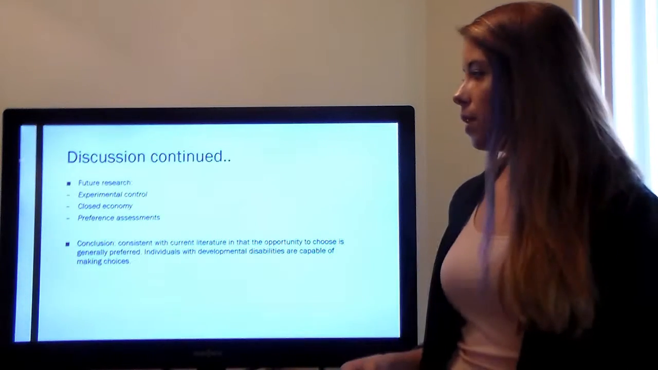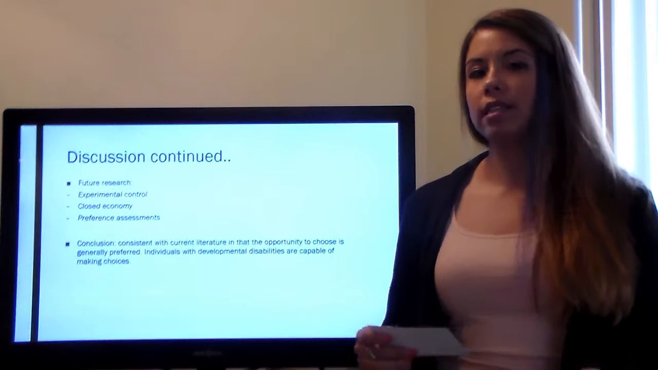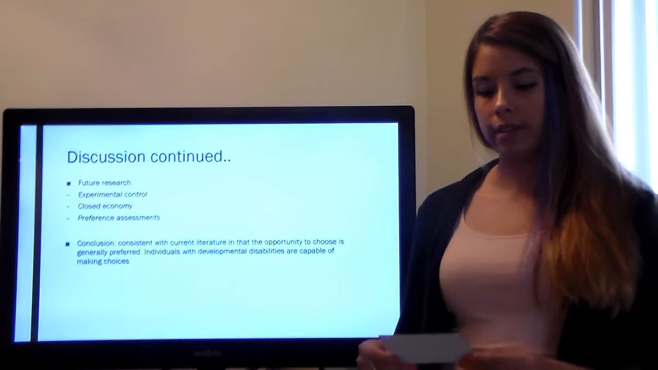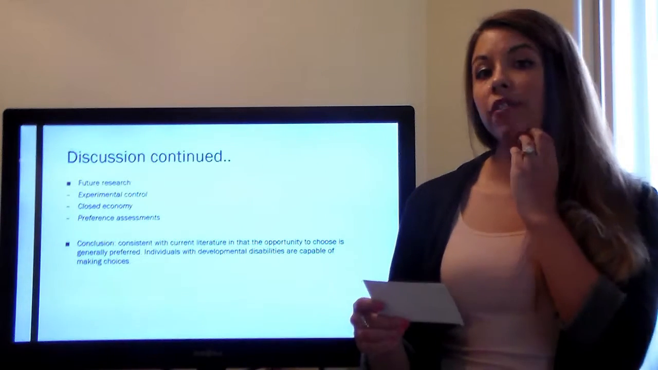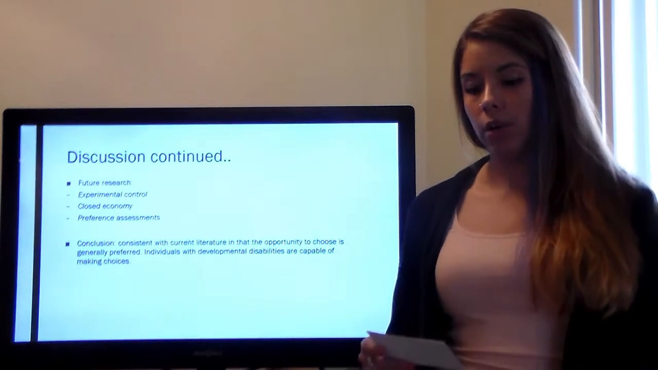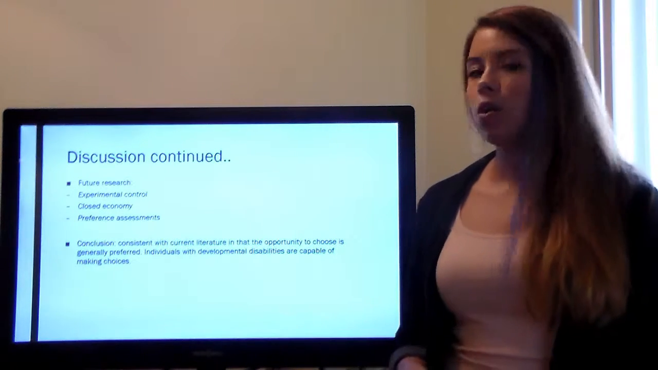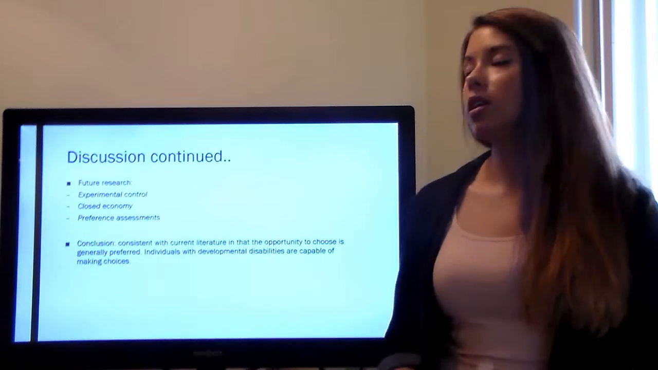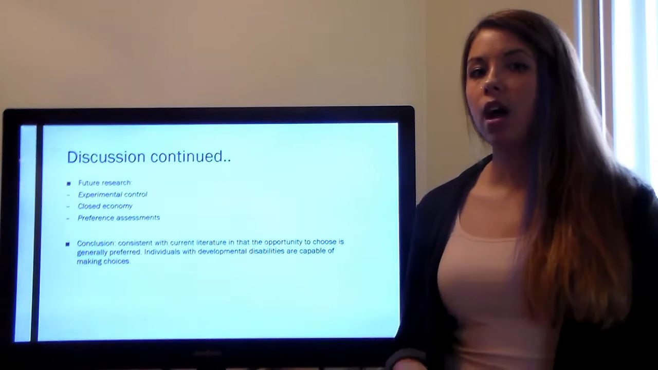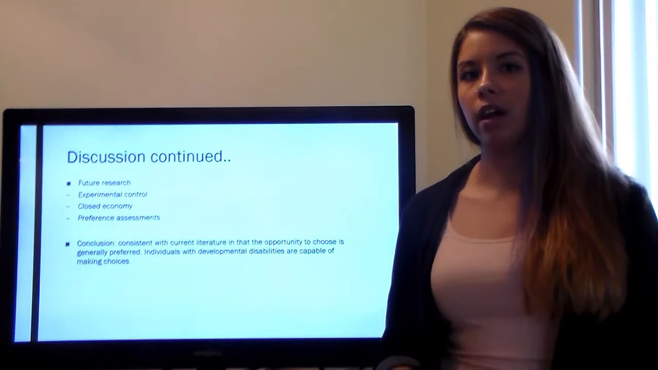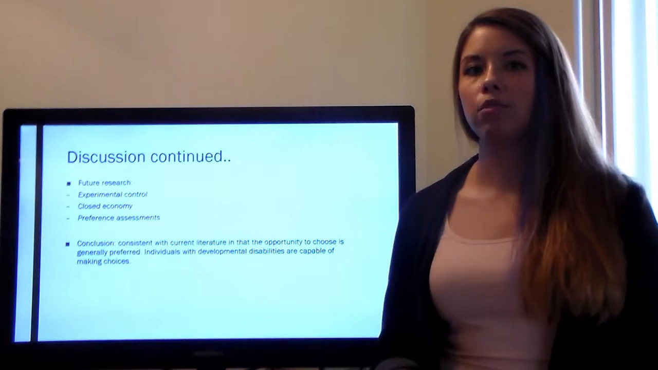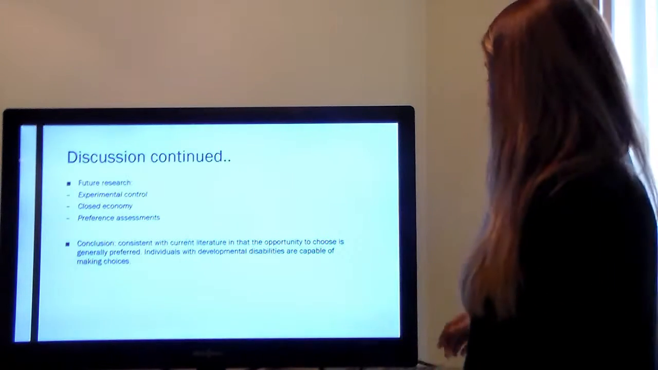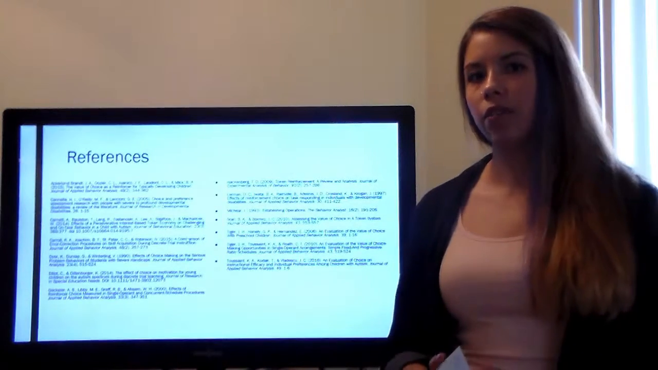Overall, in conclusion, our results were consistent with the literature, and that the opportunity to choose is often more preferred than the absence of choice. As well as the preference to choose the backup reinforcer in a token system, it varied across participants, which in this case is consistent with Sran and Borrero 2010. It also shows how individuals with autism and developmental disabilities are capable of making choices within their daily context, and practitioners need to keep this in mind when moving forward in order to incorporate choice into more of their daily programming. Here are the references that I cited for the presentation.